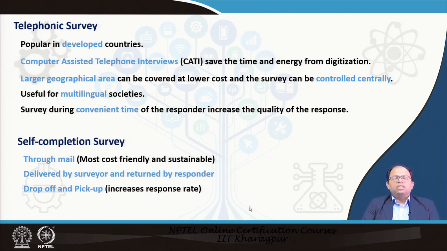Self-completion surveys are the ones where a person has to fill in the responses himself, and this can be done in three ways. It could be done through mail, which is the most cost-friendly and sustainable way to do the survey, or it could be delivered by the surveyor to each household, and the responder has to return it on their own. And finally, the survey form could be dropped off and picked up from the household directly. This actually increases the response rate, because if the person knows that somebody is going to come and collect the form, he will definitely fill it up.